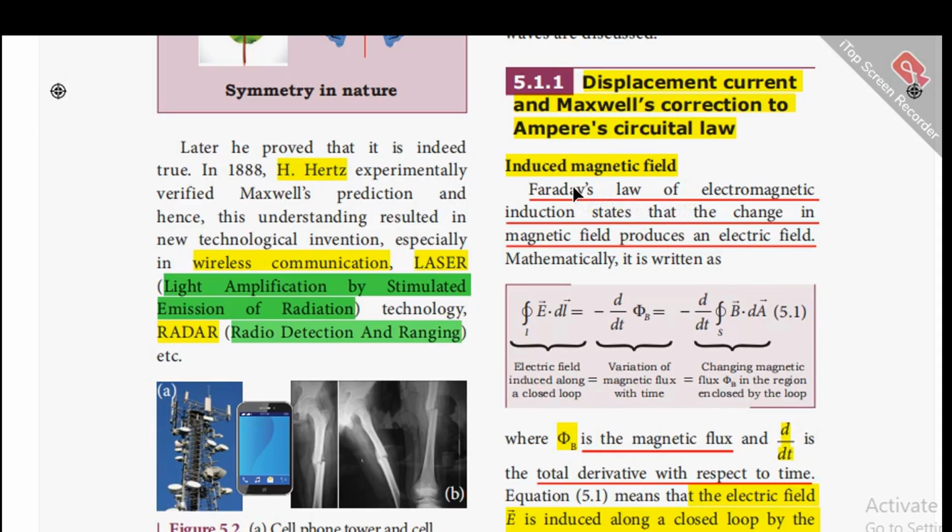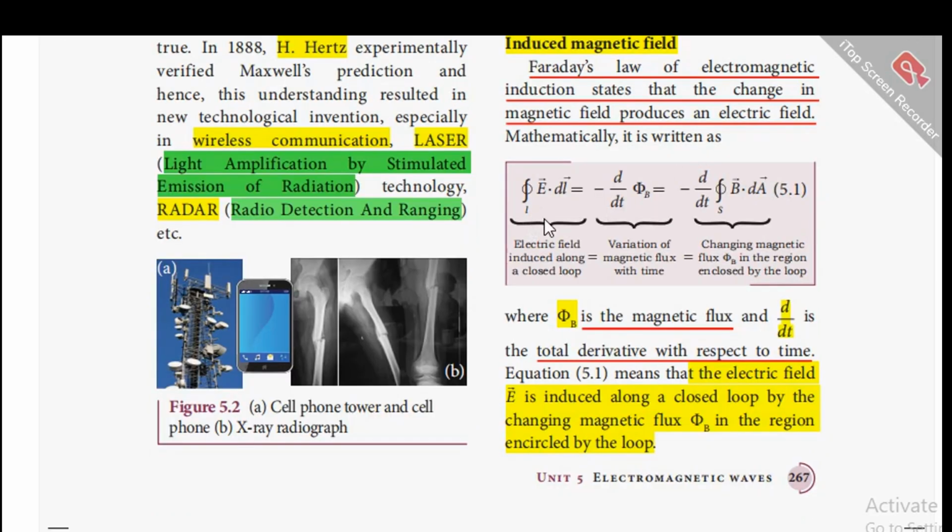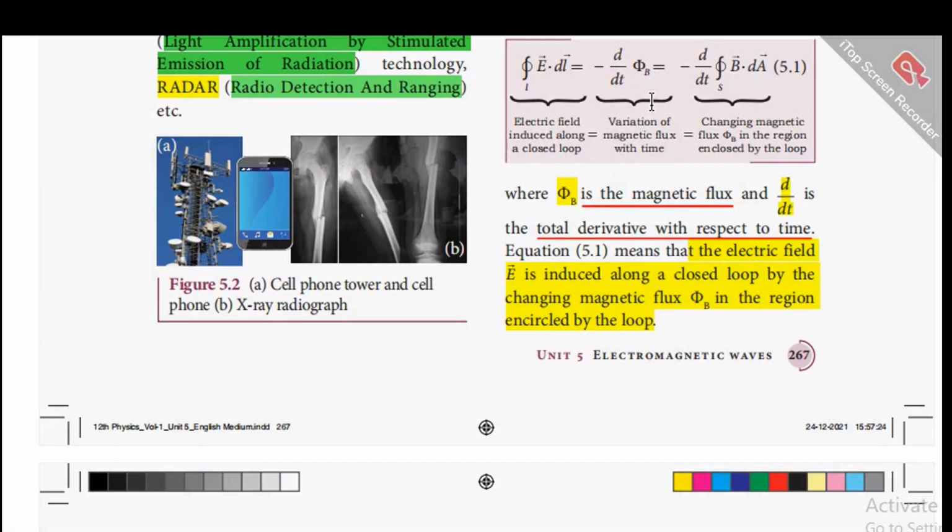Now let us first consider what is induced magnetic field. Faraday's law of electromagnetic induction states that the change in magnetic field produces an electric field, and mathematically it is written as line integral of E dot dl equals minus d by dt of phi B, that's equal to minus d by dt of surface integral of B dot dA, as this involves area and this involves only the length. And here phi B is the magnetic flux and d by dt is the total derivative with respect to time. And this equation 5.1 means that the electric field E is induced along a closed loop by the changing magnetic flux phi B in the region encircled by the loop.